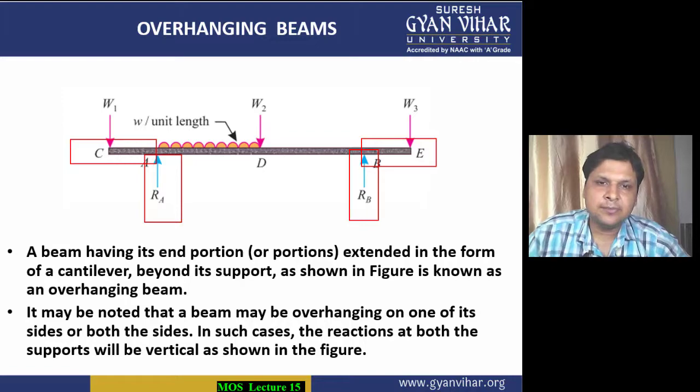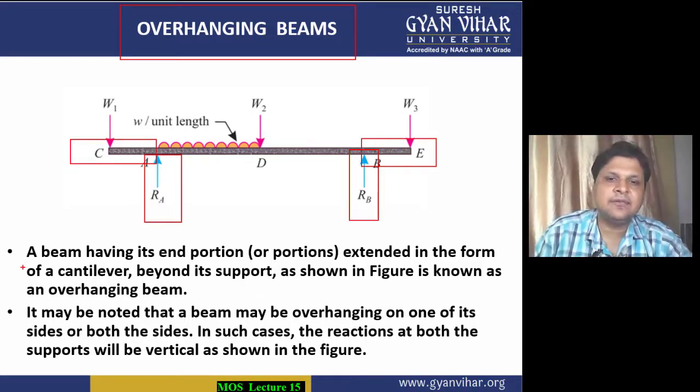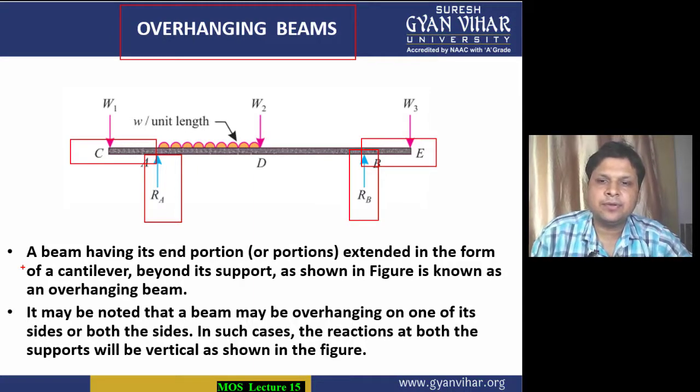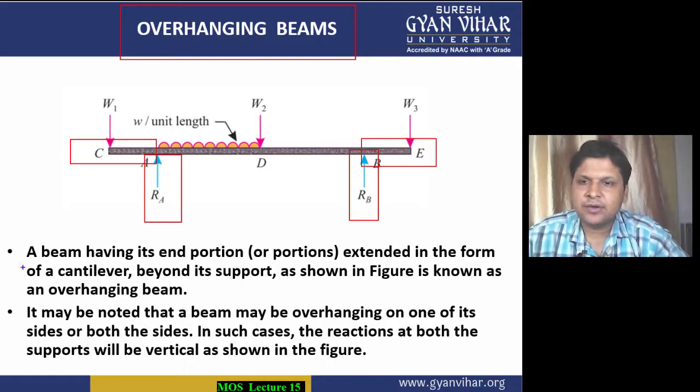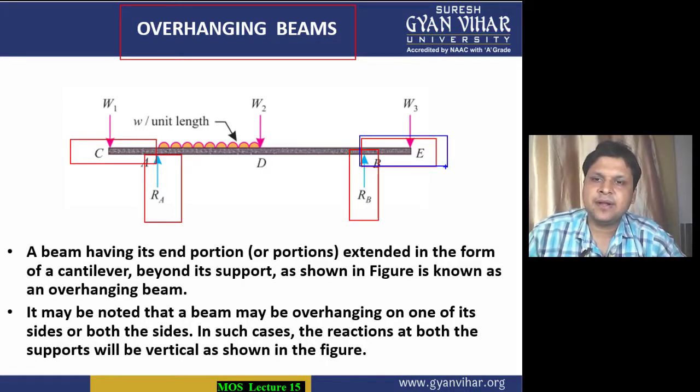Such beams are known as overhanging beams. A beam having its end portion extended in the form of a cantilever beyond its support is known as an overhanging beam. This particular portion can be imagined as a cantilever because it is supported on one side but there is no support on the other side.